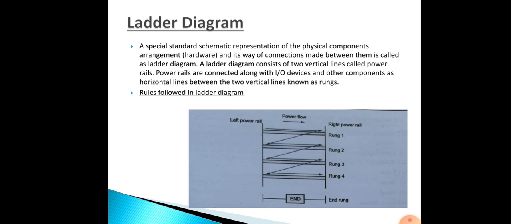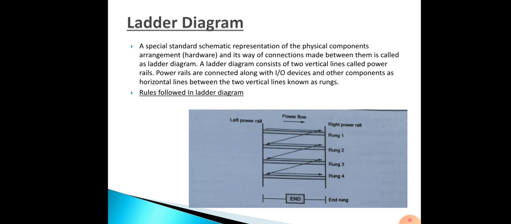So what are the rules that will be followed here? The vertical lines of the diagram represent the power rails and the horizontal lines represent the rungs. Each rung on the ladder defines one operation in the control process. A ladder diagram must be read from left to right, as I told, and from top to bottom. When the scanning of the first rung is completed, the second rung starts from left to right. Each rung must start with an input and must end with an output.